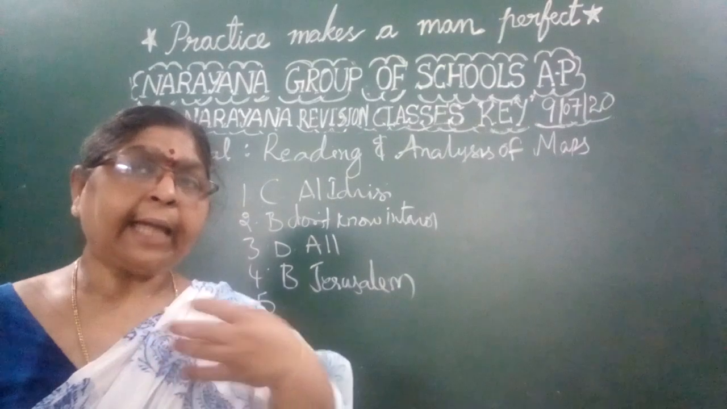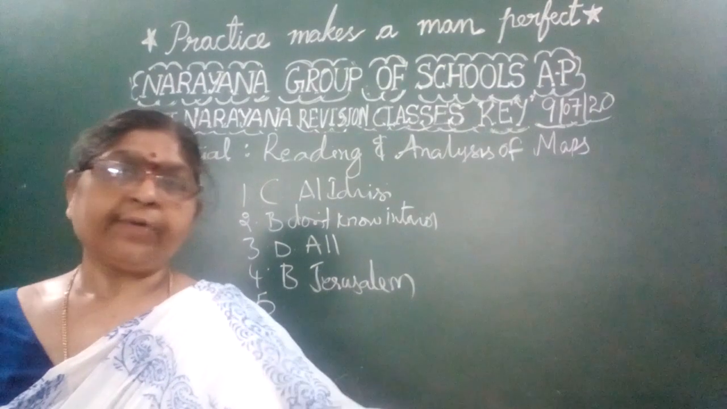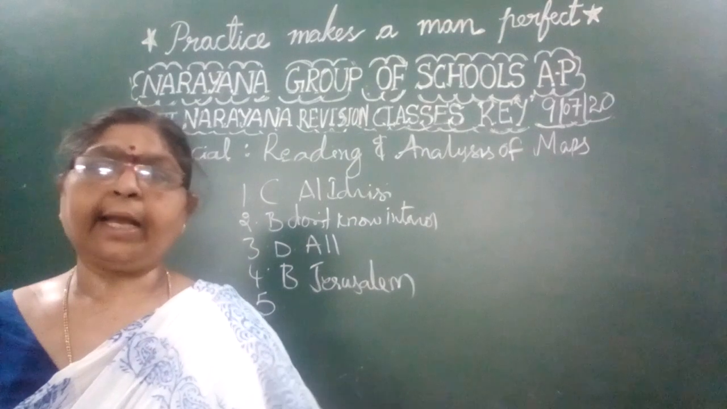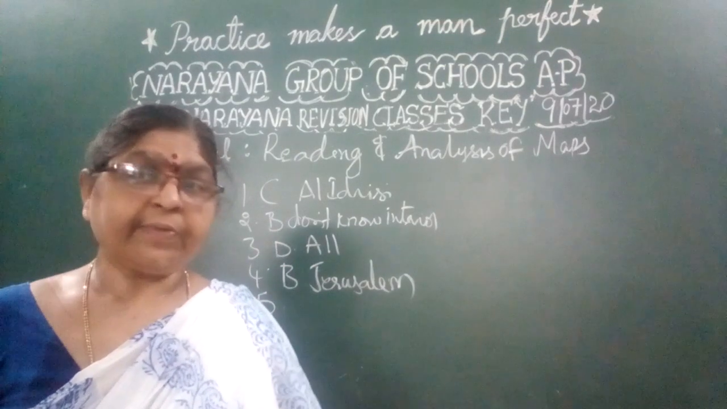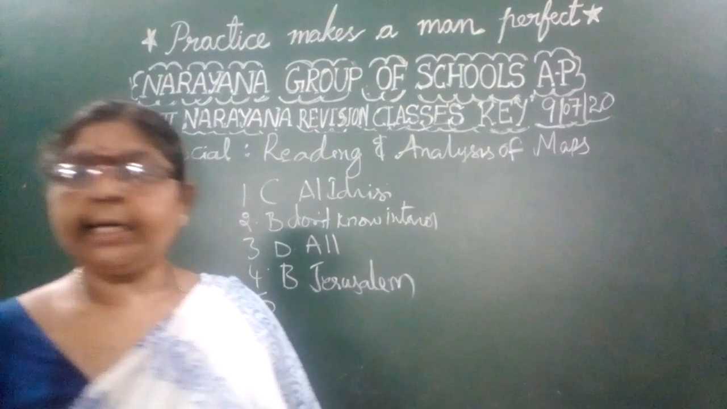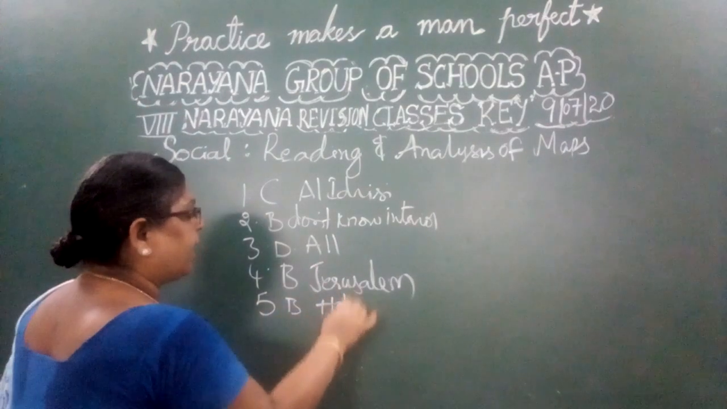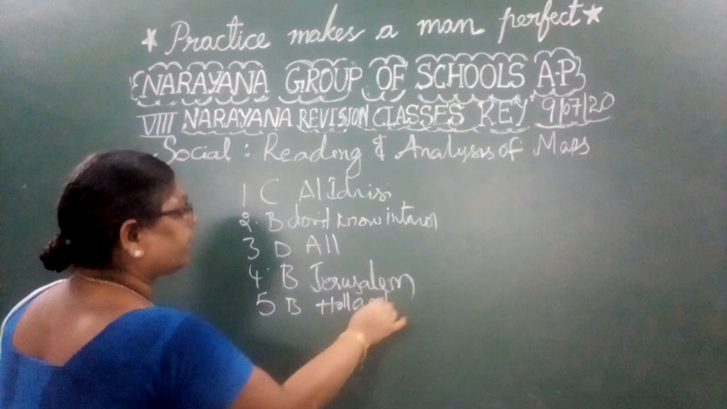Now, Mercator, which country does he belong to? That is the question. Already you know that he was the father of Dutch cartography. Then, Dutch people means which country? Holland. So, B, Holland is the answer for that.